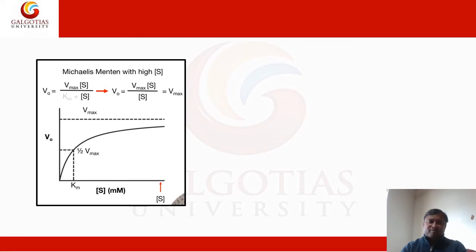In this equation, if the value of Km is negligible or the substrate concentration is high, then V0 equals Vmax S upon S. So S cancels, and finally V0 equals Vmax. That means if the substrate concentration is very high, the initial velocity is equal to the maximum velocity.